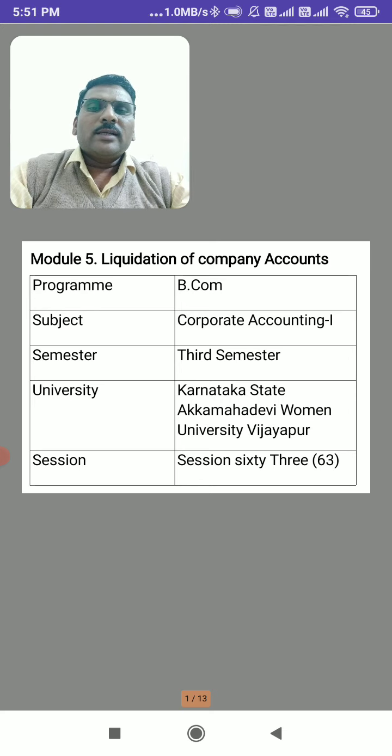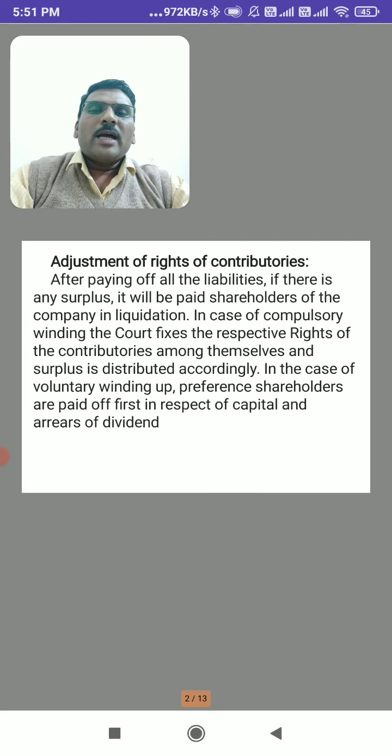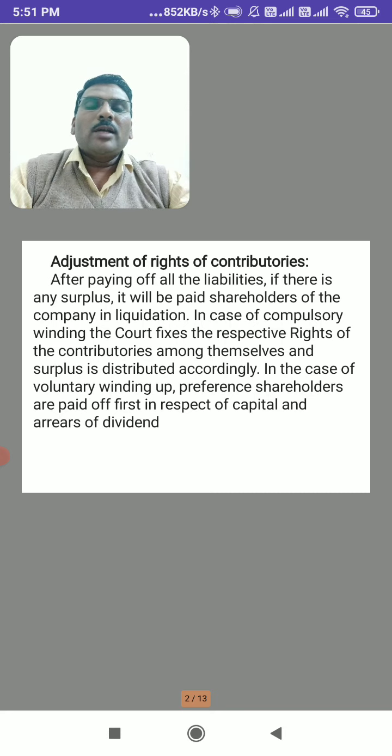Now, in the current session, that is session 63, we will study the adjustment of rights of contributories. In the last session we saw who the contributories are.